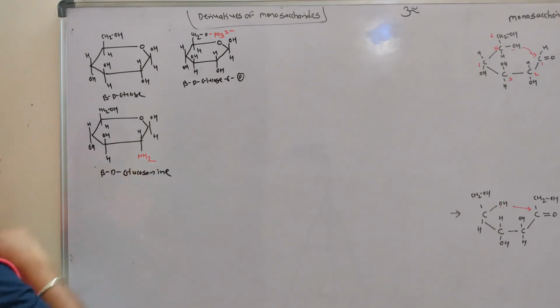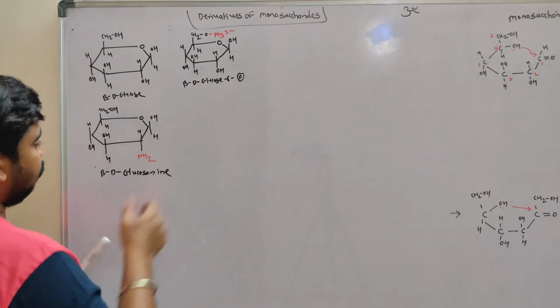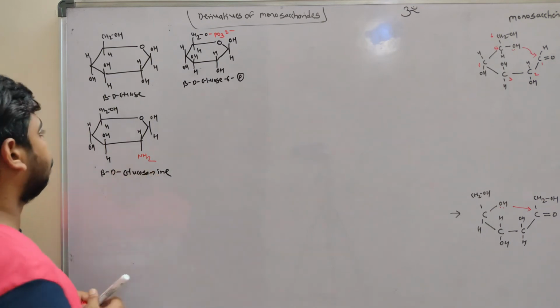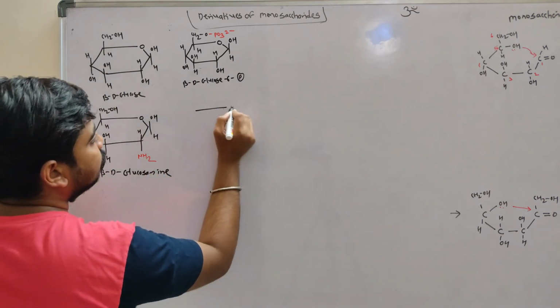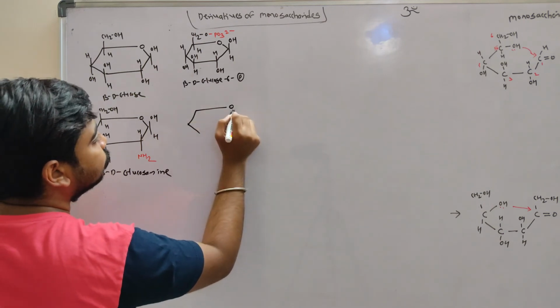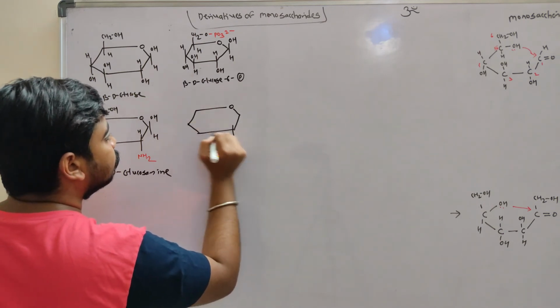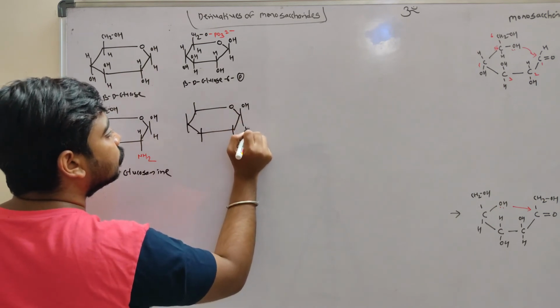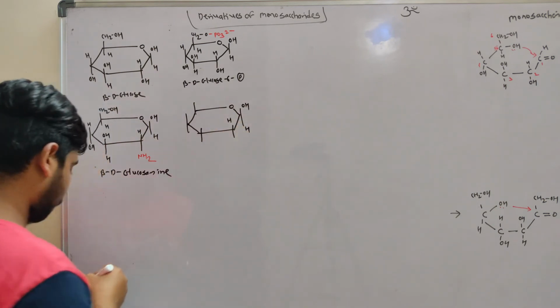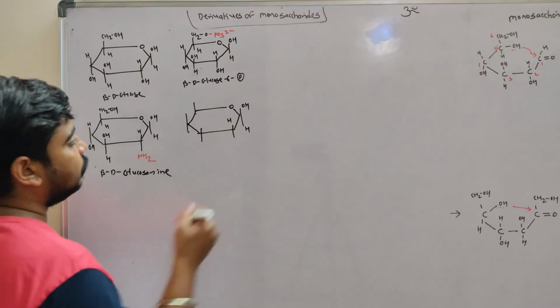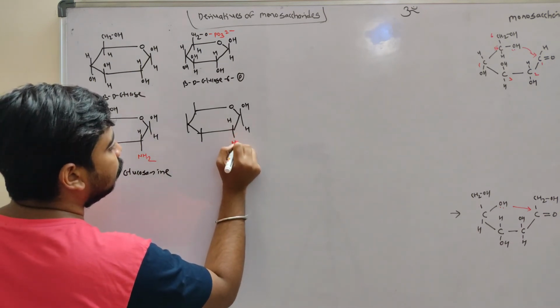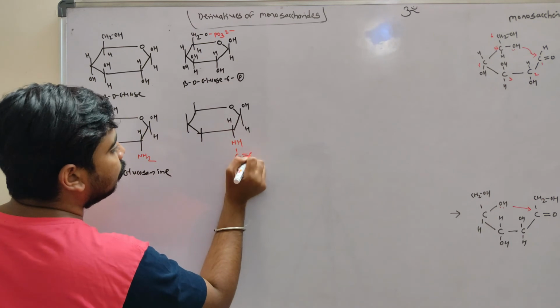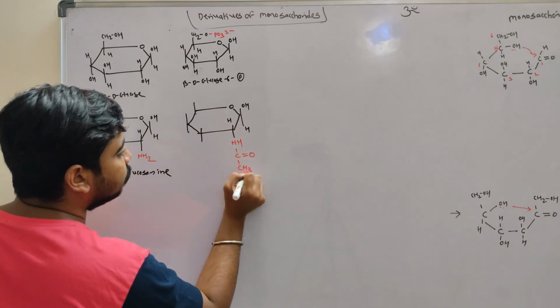Okay, when this amino group is replaced with acetyl group is added here. Okay, so what it will give, H, and this NH will have CO, CH3.